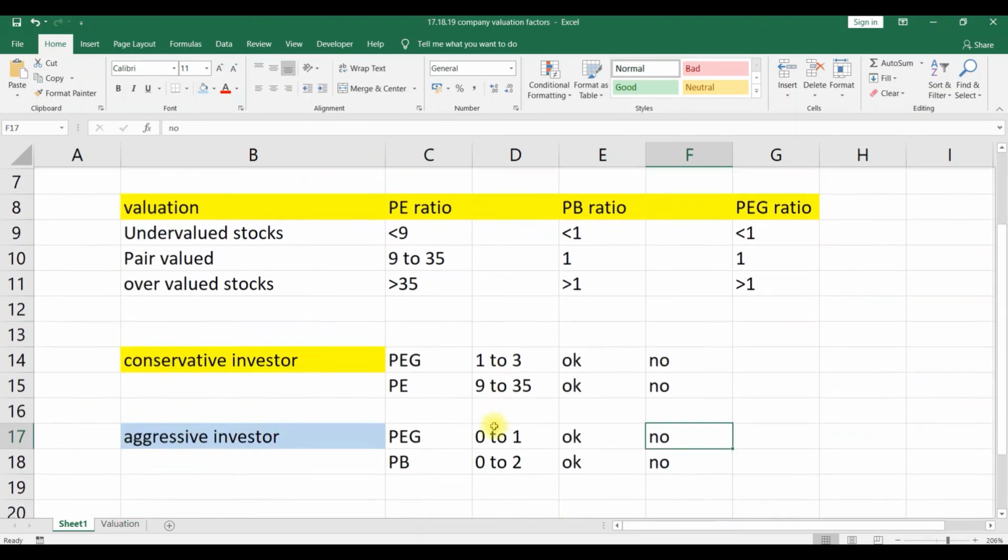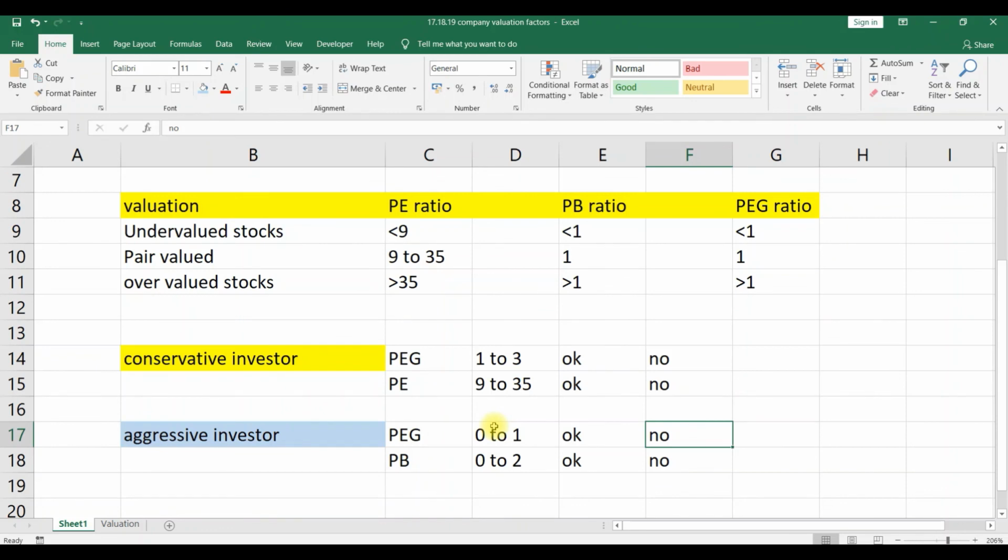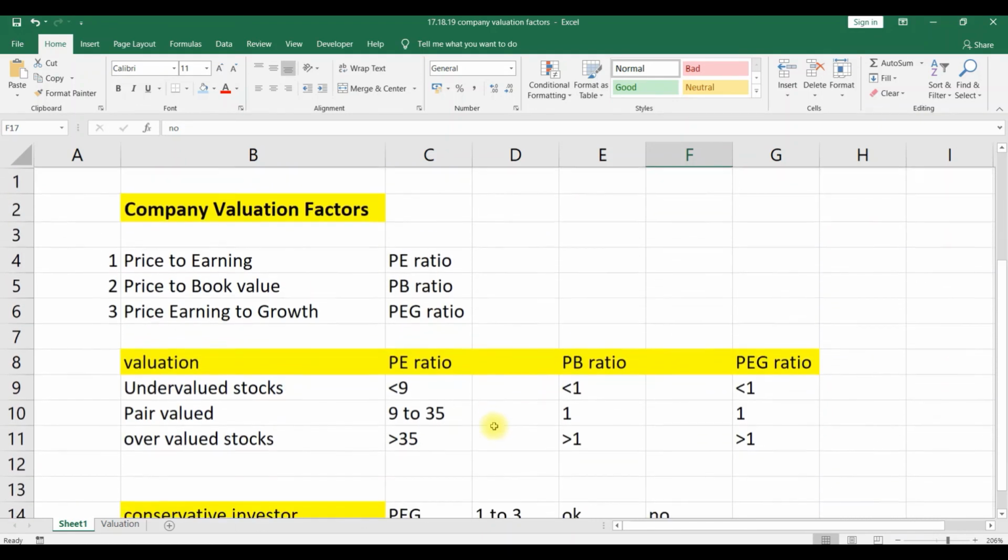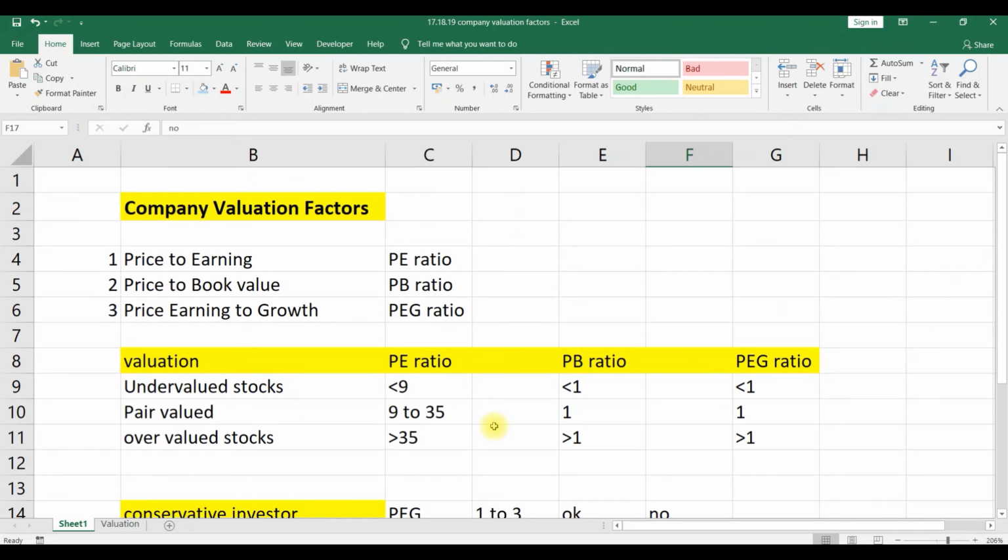This is the way we can sort out the companies for investing by a conservative as well as an aggressive investor. We'll build a portfolio in coming videos. Before that, one more factor is the quality of management. We'll discuss that factor, quality of management, and then we will move into the next process, building a portfolio.